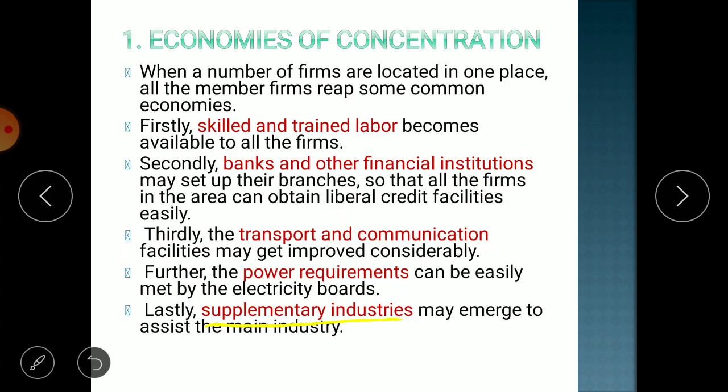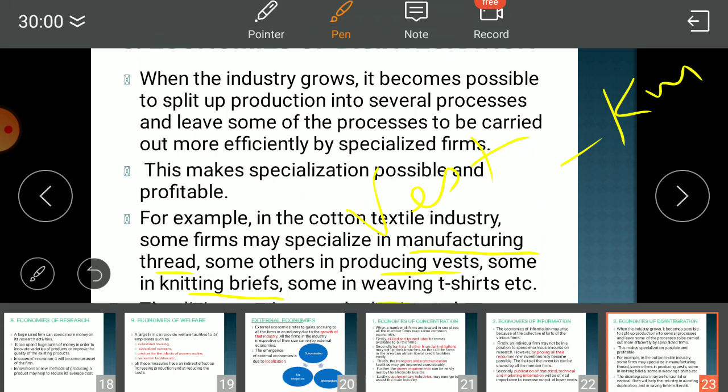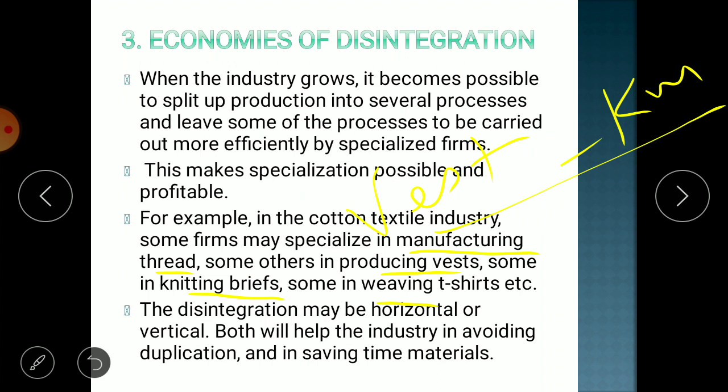Whereas if you take the example of knitting and producing vests, then you can put them on one line, so this one line will become horizontal. So disintegration may be horizontal or it may be vertical, but the intention is to reduce time, to reduce the wastage of material, and to reduce our cost of production.